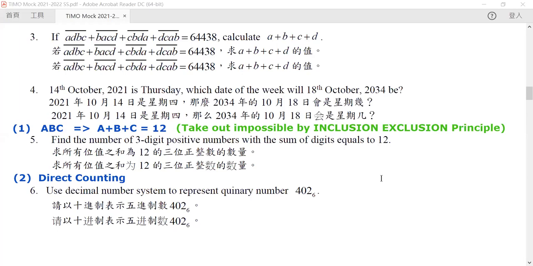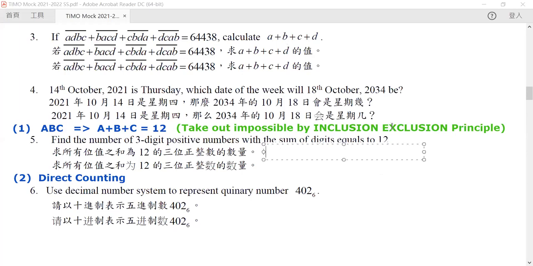It seems so simple, right? You just count. It's not so sophisticated. But I would like to remind you that in mathematics, especially in competition, what's important is that you get your result, not whether it's elegant or not. So by direct counting, you can immediately count how many different ways you can get 12.